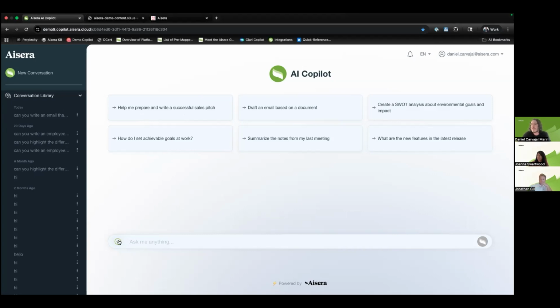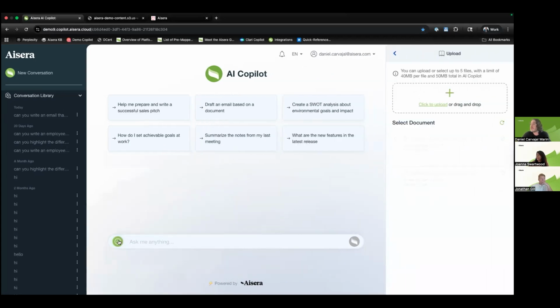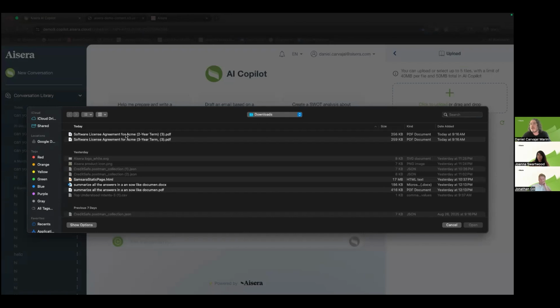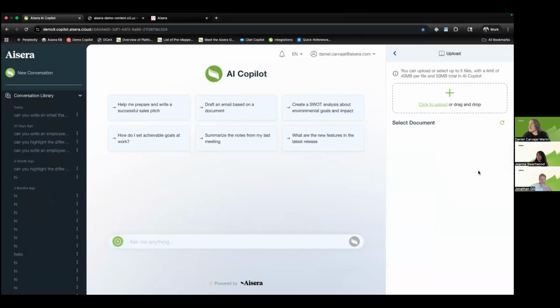As you can see here, the first thing I'm going to do is select this little plus button and then upload my articles. In this case, we're going to talk about software license agreements, different contracts, 2-year versus 3-year term. We're going to go ahead and upload them both, and give the system a few seconds to upload and ingest them. The main thing I want to highlight is that you're not generating a custom ontology. You're not creating workflows. You're not creating intents. It's just easy peasy. I just had these 2 contracts ready to go.